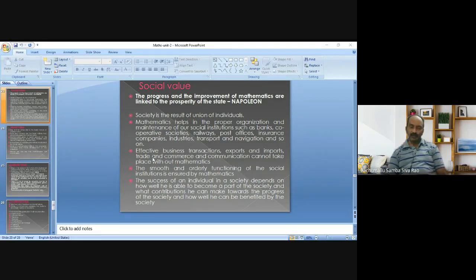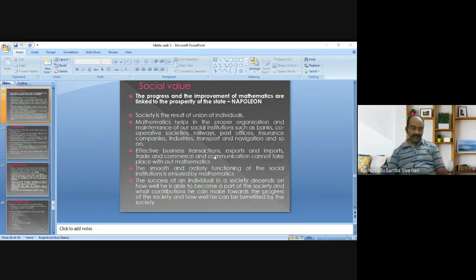In that process, we have to do business, and under that we have to do transactions, imports and exports, and trade and commerce activities. For all this, mathematical knowledge is a must.